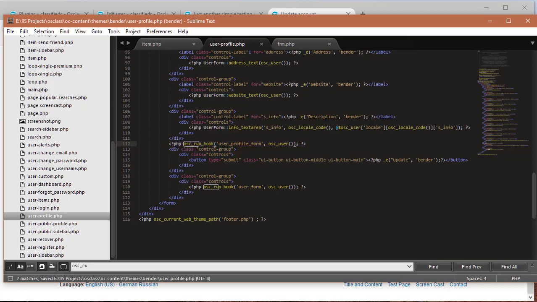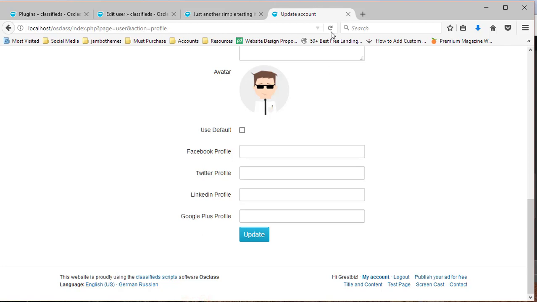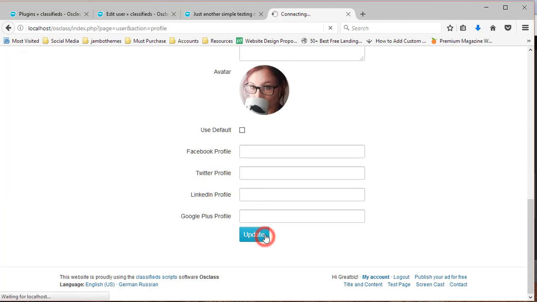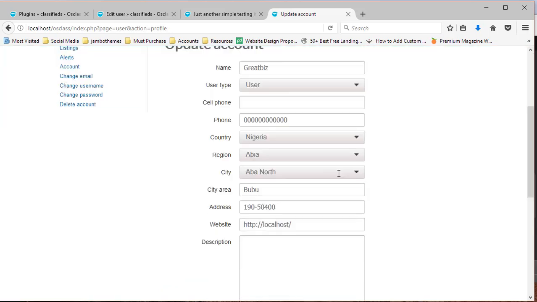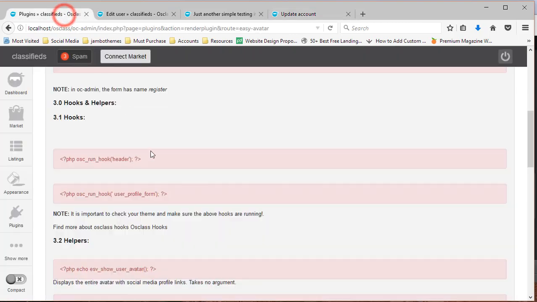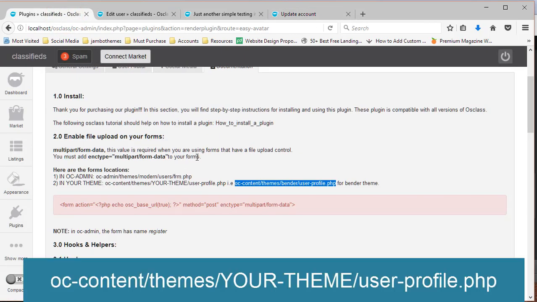Then you save that file, and when you reload your page, here you can see all the fields for the avatar are now accessible. So if we try to upload an avatar for this user, again it's not going to save the avatar. Reason still remains the same. We've not enabled file upload for that form.